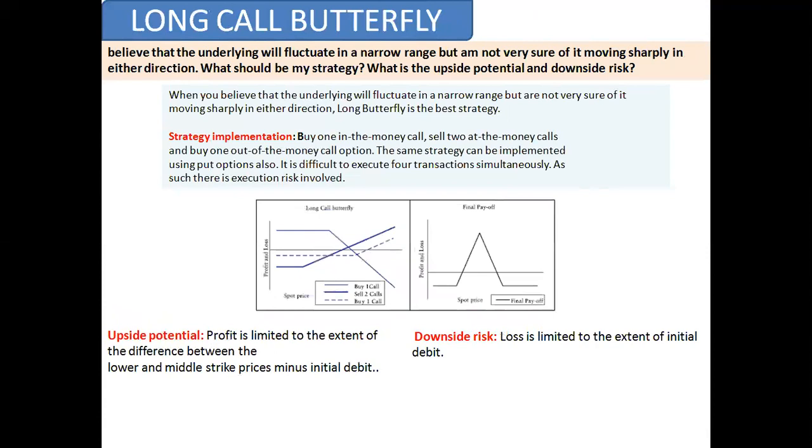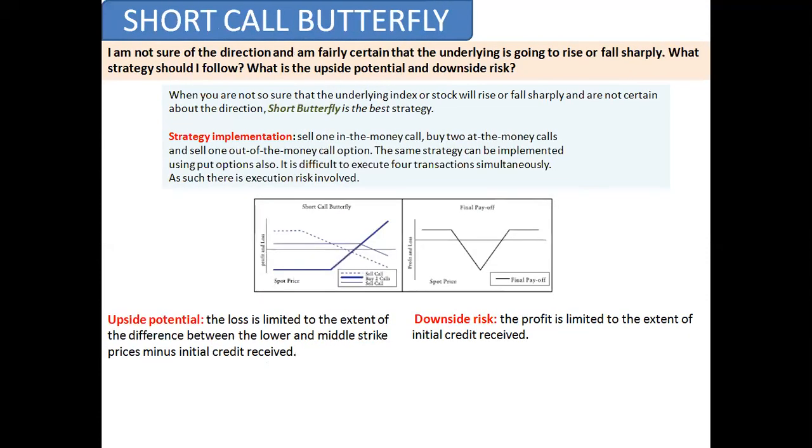It's a positional trade, not for intraday, and you require around 2.5 to 3 lakhs, and your profit will be around 5,000 to 10,000 on a weekly or bi-weekly basis if you are using one lot.